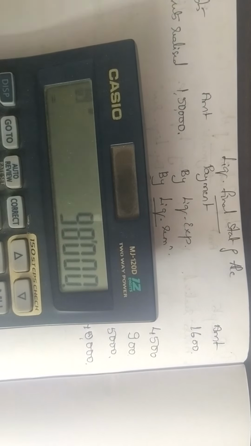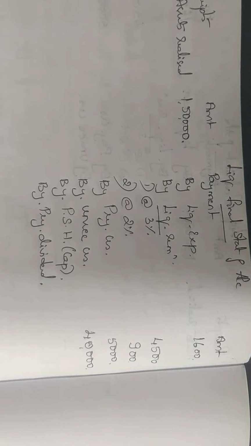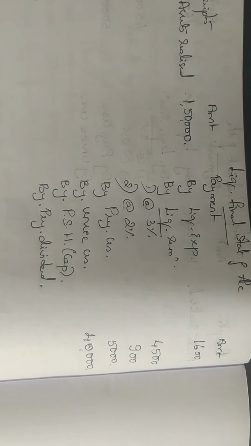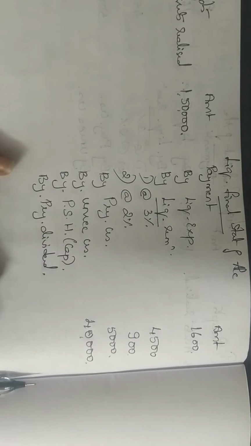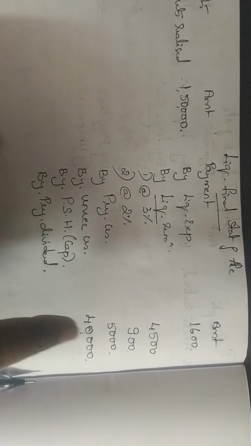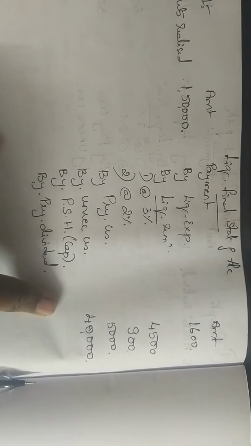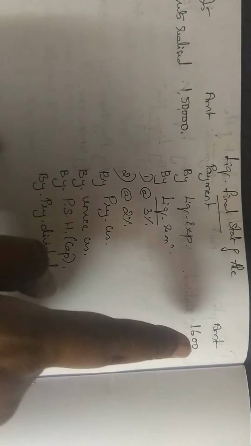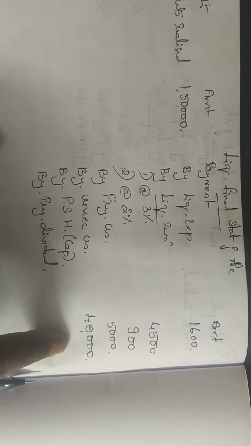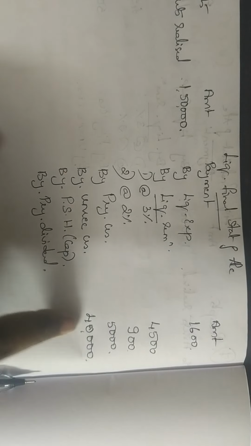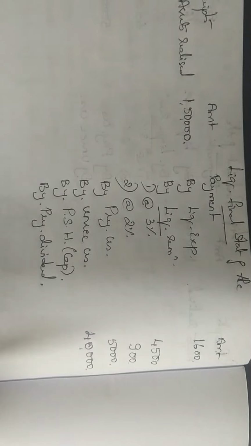So how do you do it? The same working note that we have done, that is total deficiency. The same working note we are supposed to do. I hope the problem is clear to all. Before writing 1 lakh, check whether you have 1 lakh in the problem or not. How do you check? Take the receipts minus all the payments. If it is more than 1 lakh, then you can write 1 lakh. If it is less than 1 lakh, then you have to do the deficiency calculation.